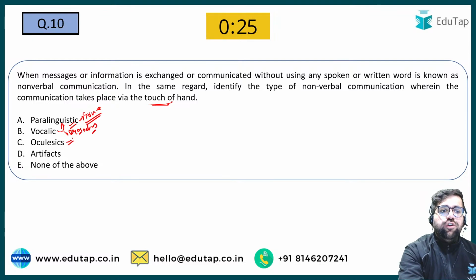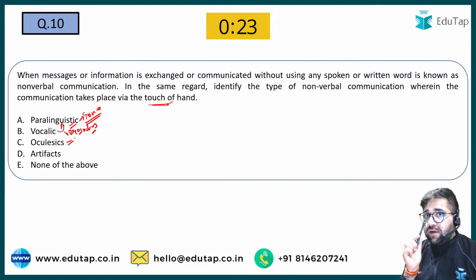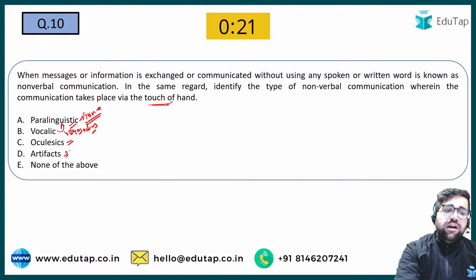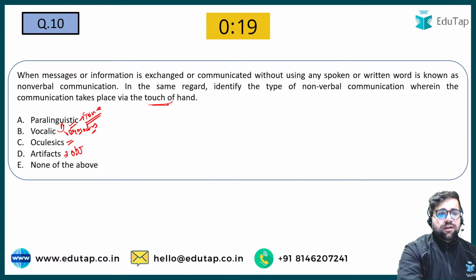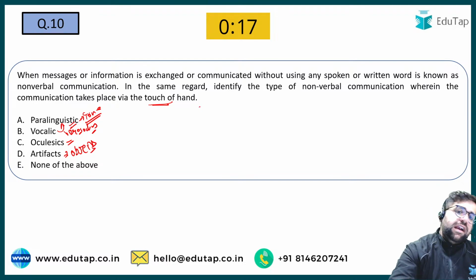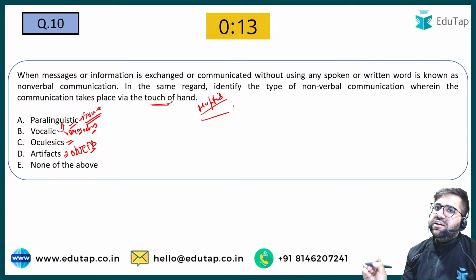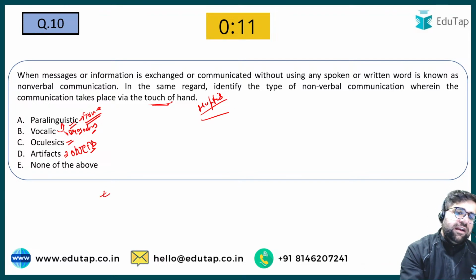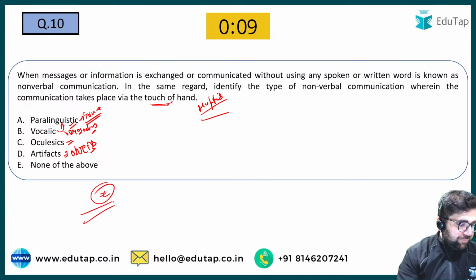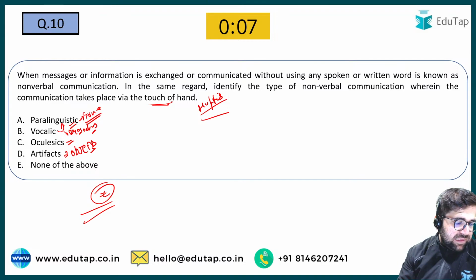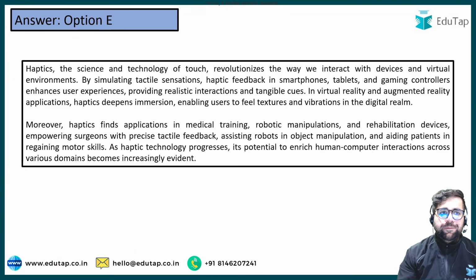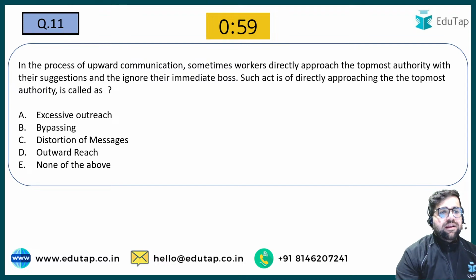Oculesis is communication with the help of eyes. Artifacts is communication with objects. Over here the right answer will be haptics. Haptics is communication done via the touch of hands. So the correct answer will be option E. Yes, 10E is the right answer, which is haptics. Good. Now let's move to question number 11.